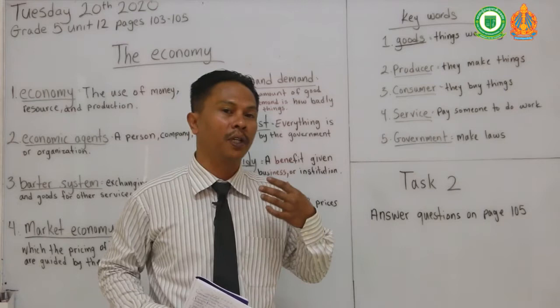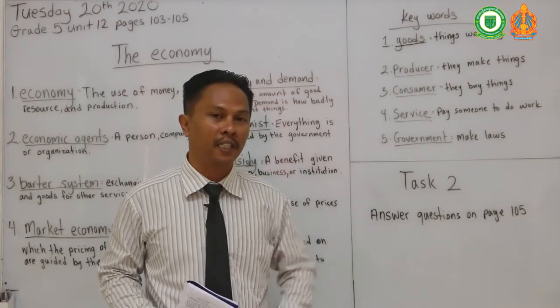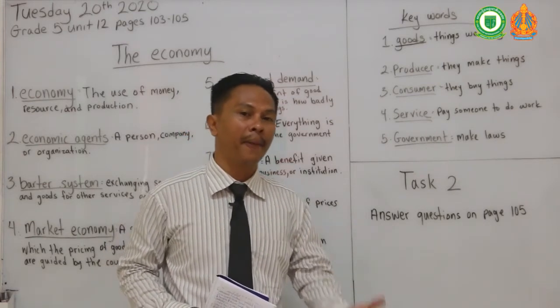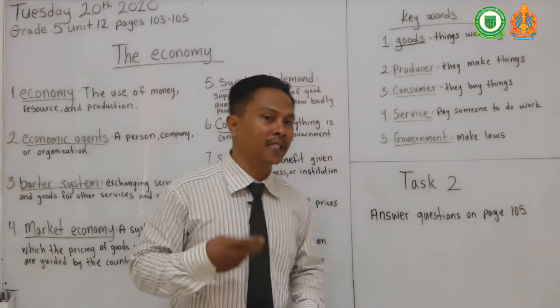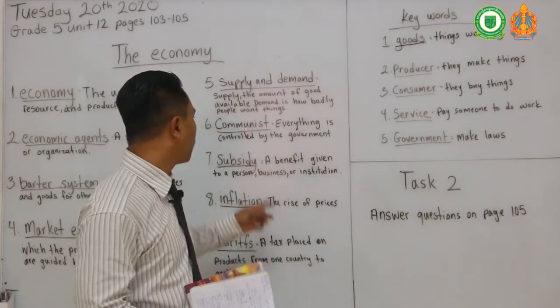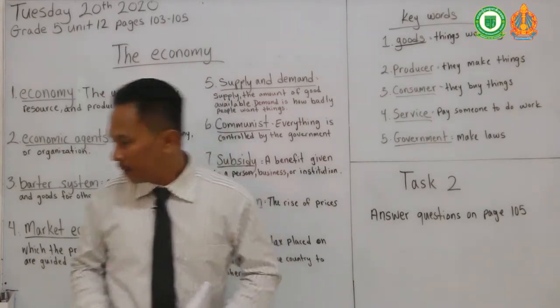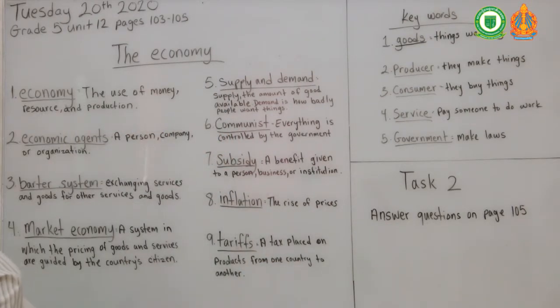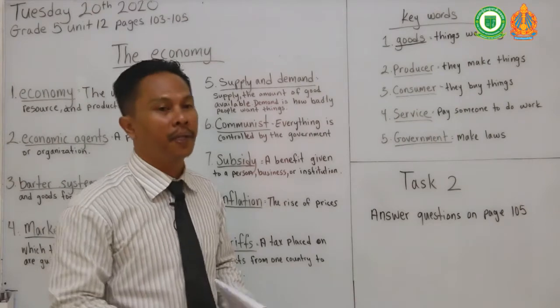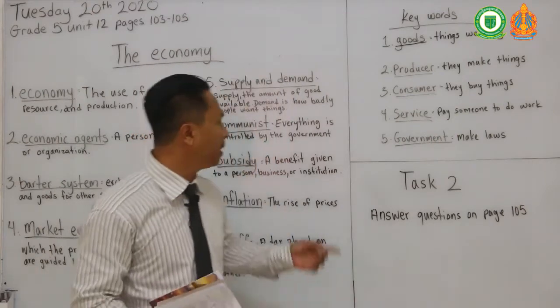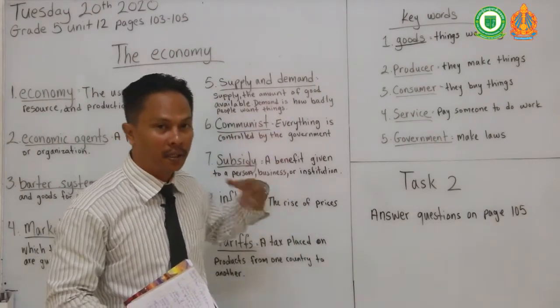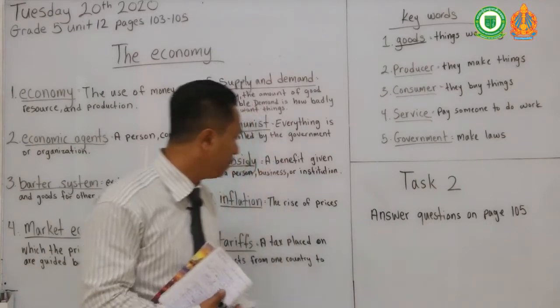They tell you what you can sell, what you can't sell, and what you can make and what you can't make. So that's communist, okay? And communist, it will fall into command economy. Okay, so command economy, that's where communist plays a role in there, okay?